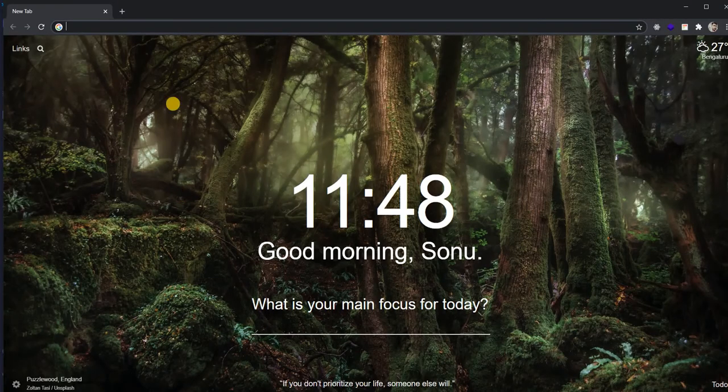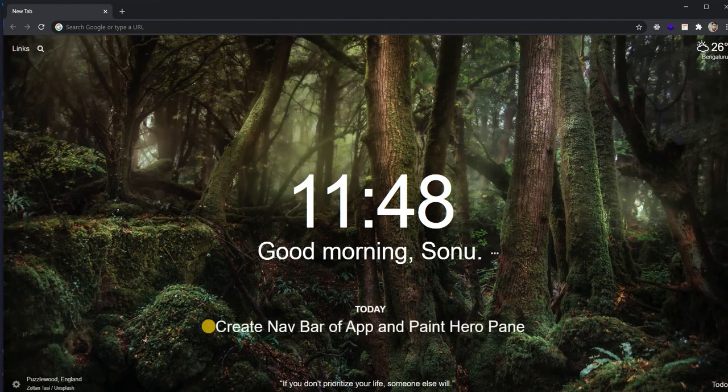Okay, nice. Okay, so let me write the main focus for today. Create nav bar of app and write align canvas, paint canvas, paint hero pane. Okay. So create nav bar for app.